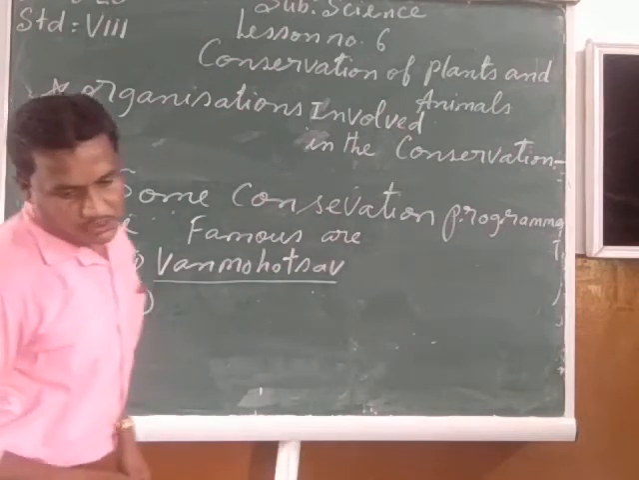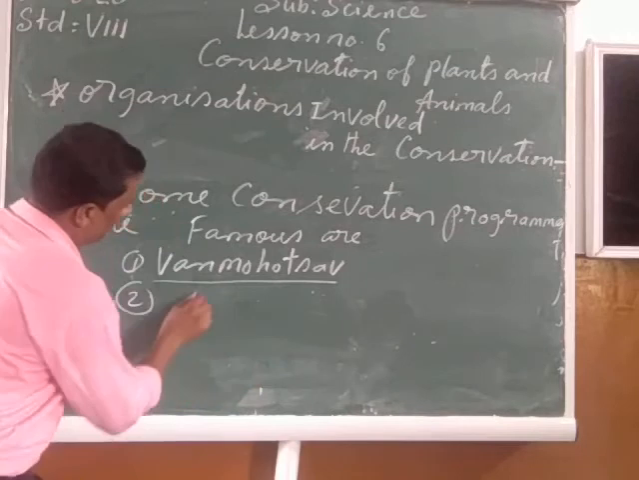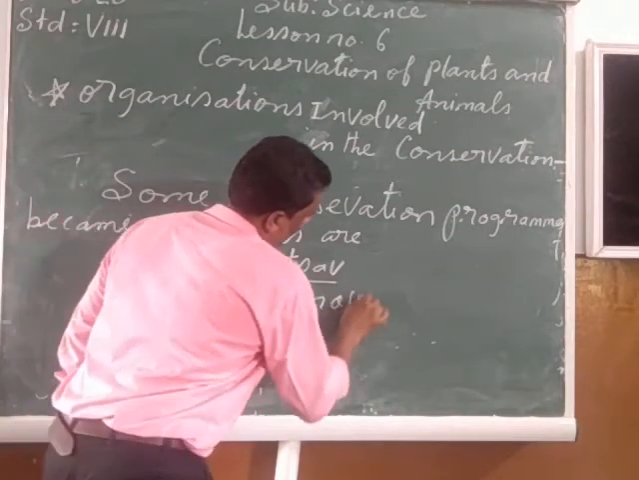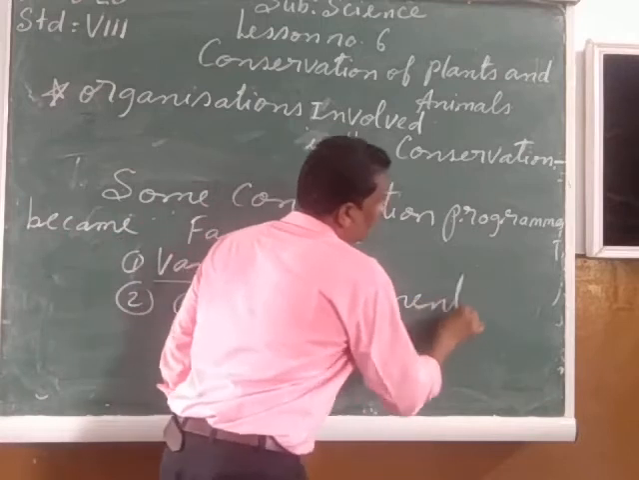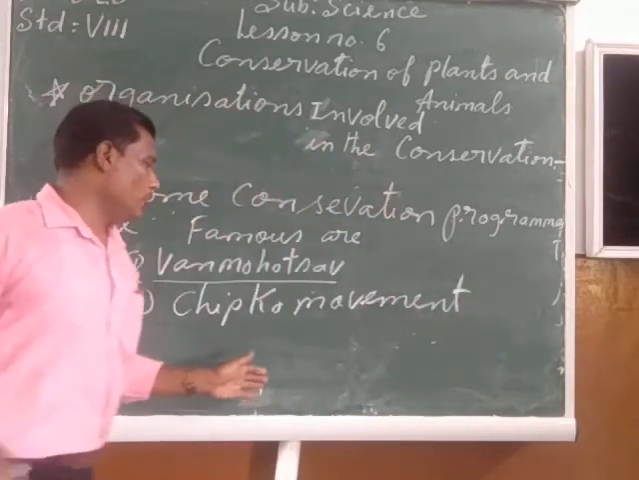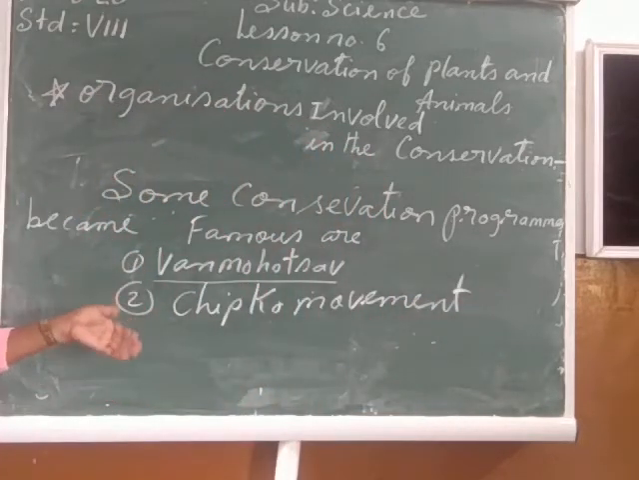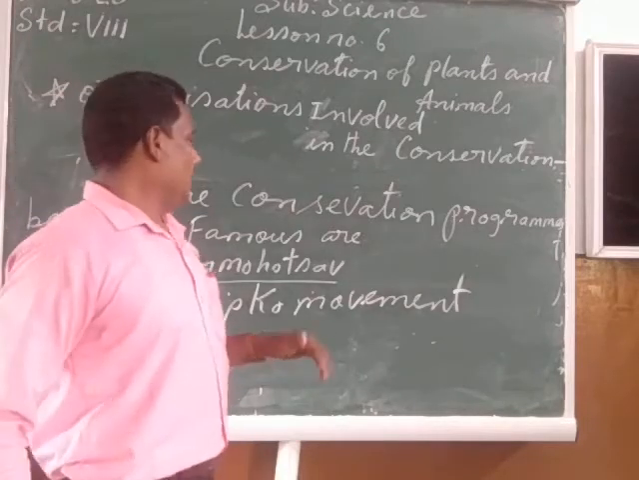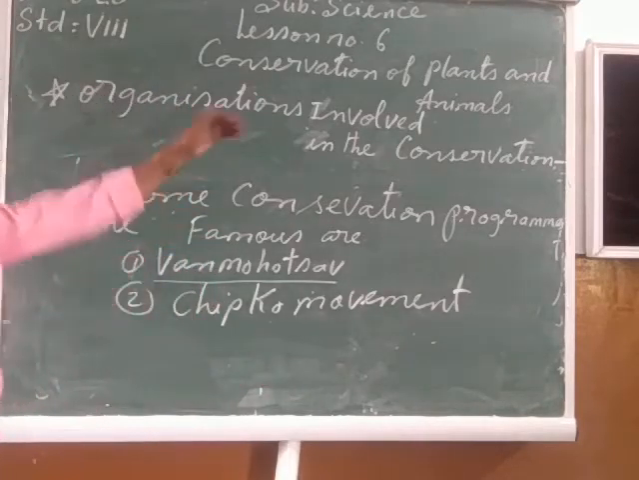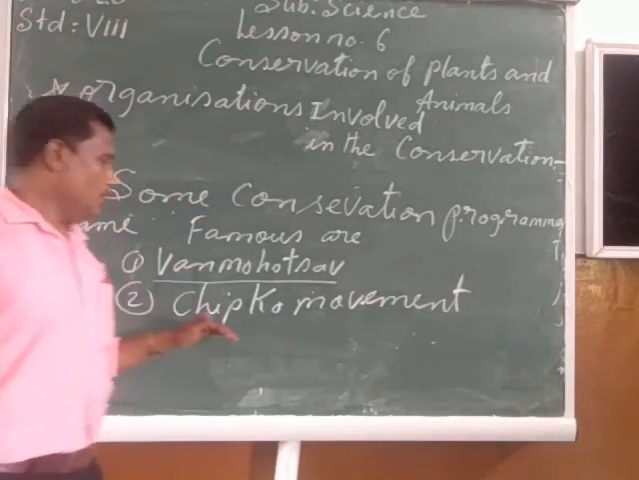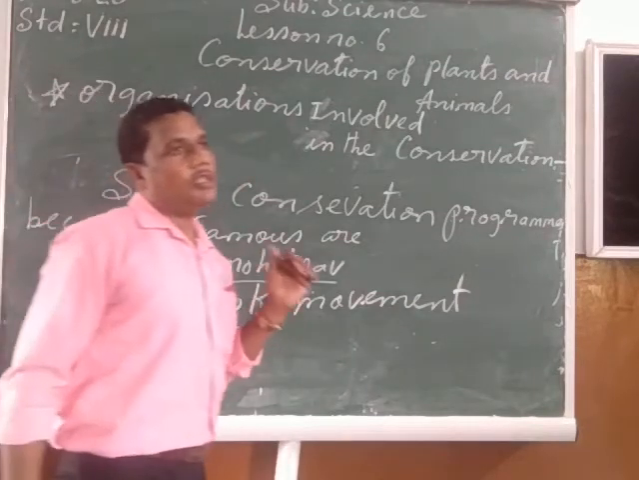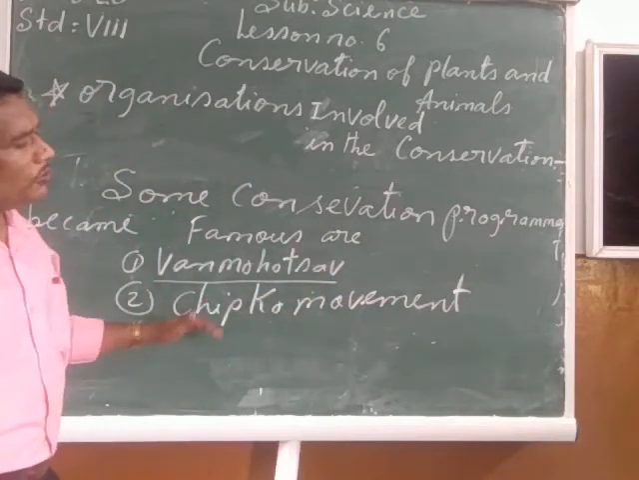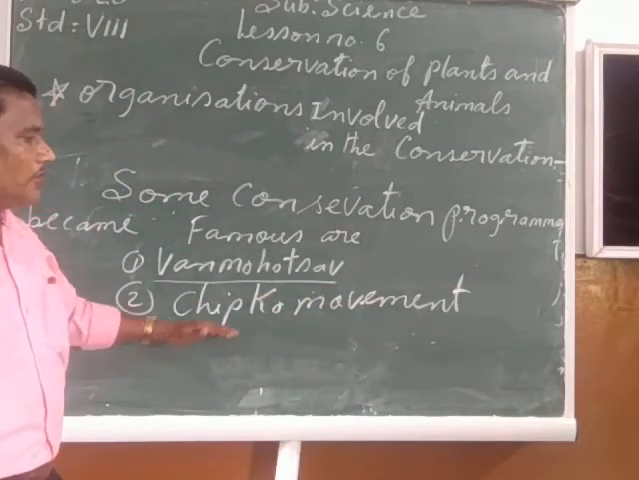The second one is the Chipko movement. The Chipko movement was also one of the greatest conservation programs, which became very famous in the Himalayan region. Actually, this Chipko movement was started by Sundarlal Bahuguna in the Himalayan region, and it also became very famous for the conservation of the forest.